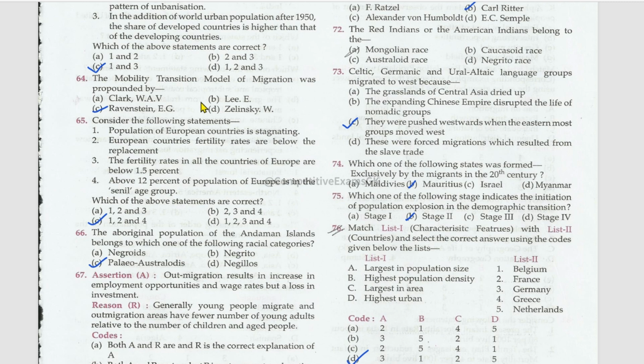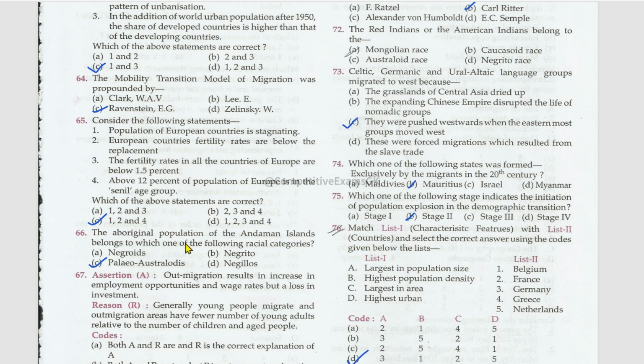The mobility transition model of migration was propounded by Ravenstein. Easy. Consider the following statements. Which of the above statements is are correct? Population of European countries is stagnating. True. European countries' fertility rates are below the replacement rate. The fertility rates in all the countries of Europe are below 1.5%. No. About 12% of population of Europe is in the senile age group. True. 1 to 4 are the correct statements.